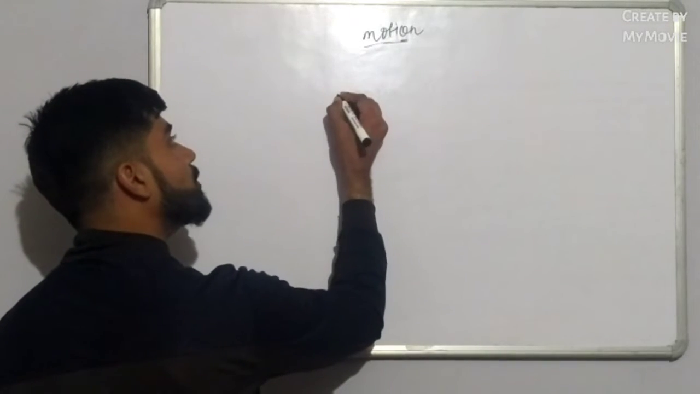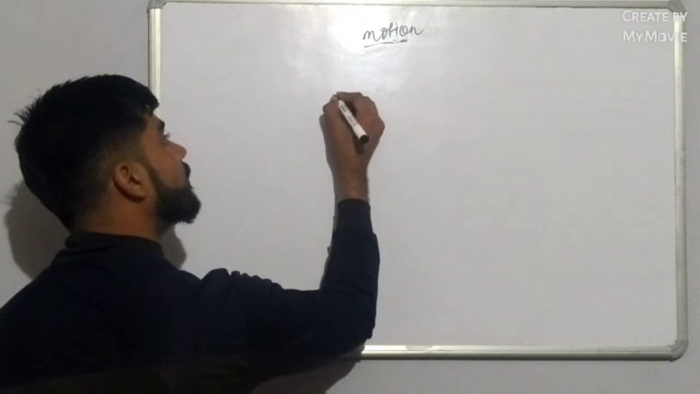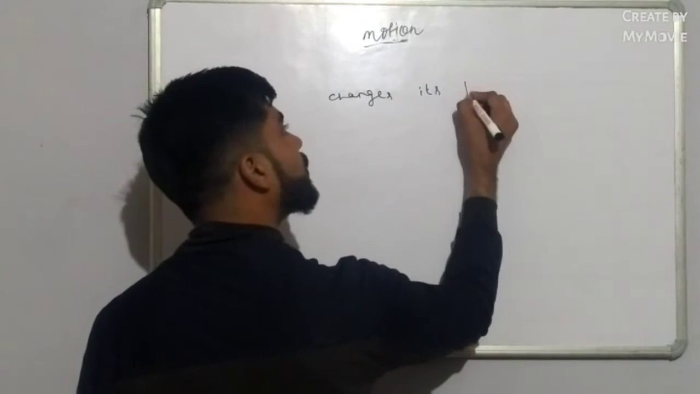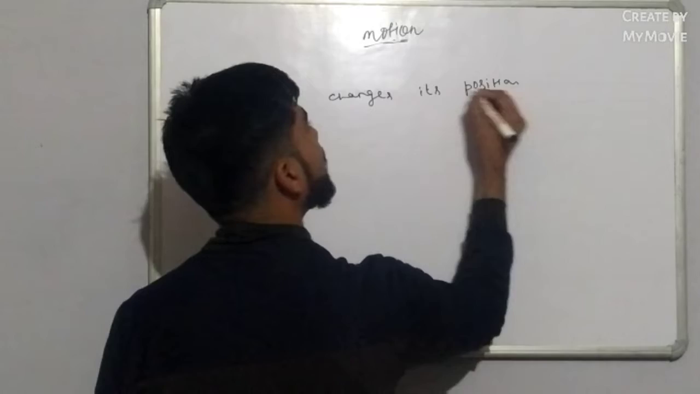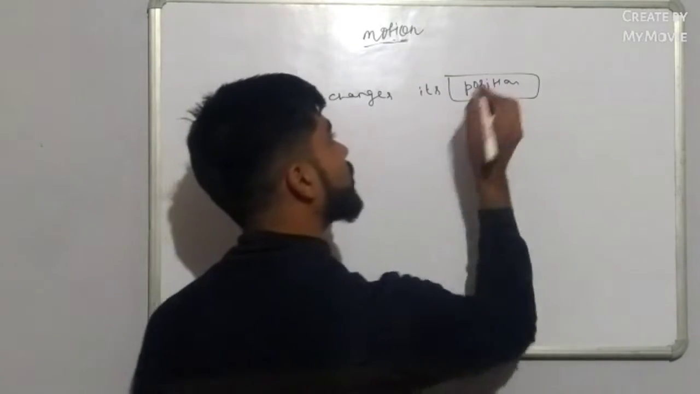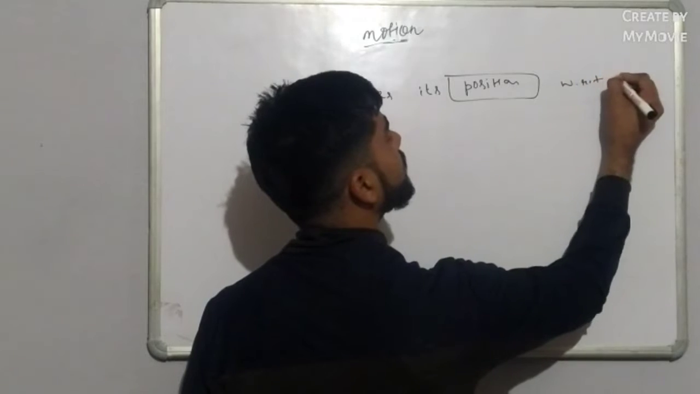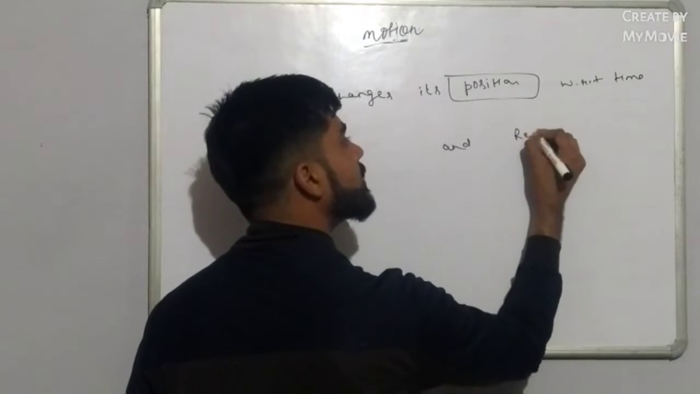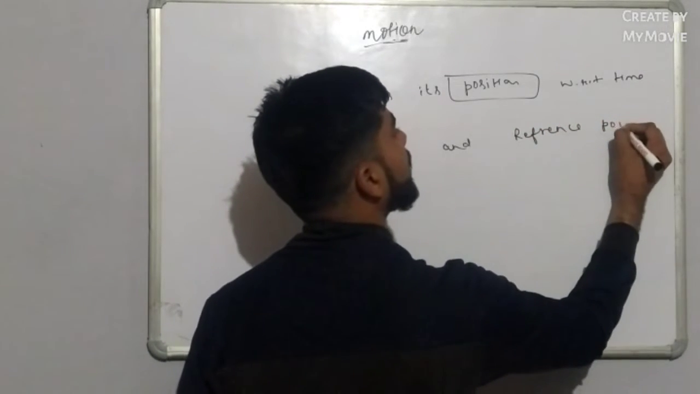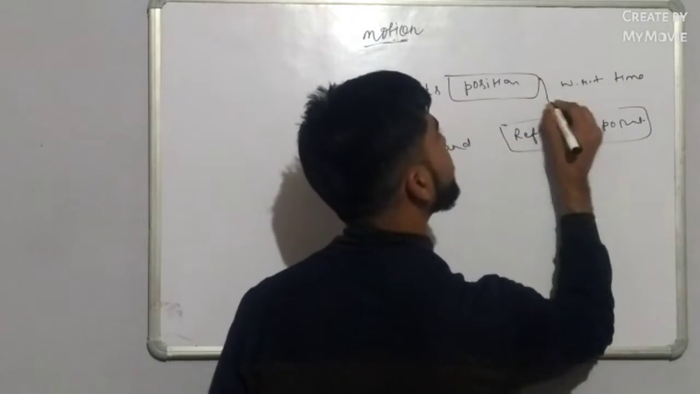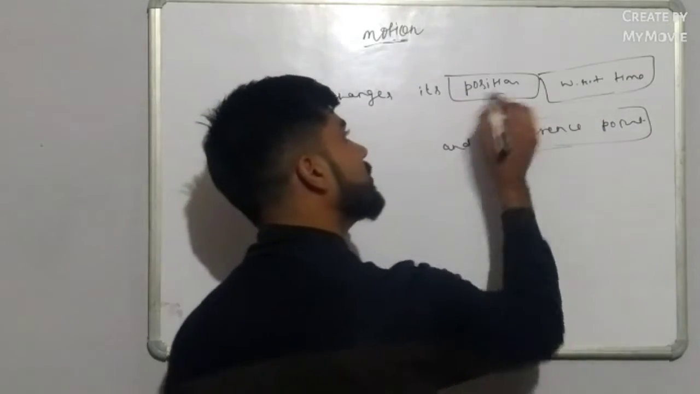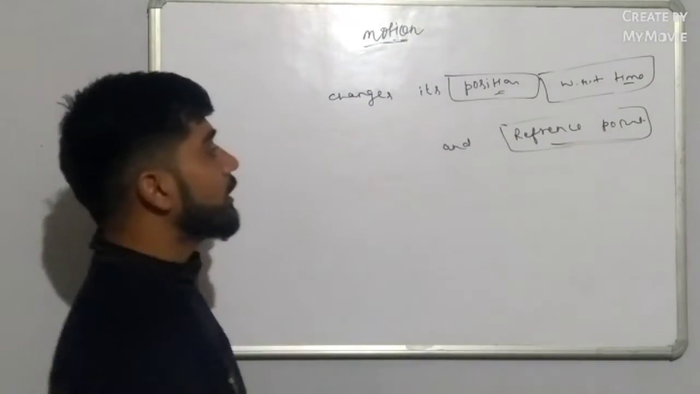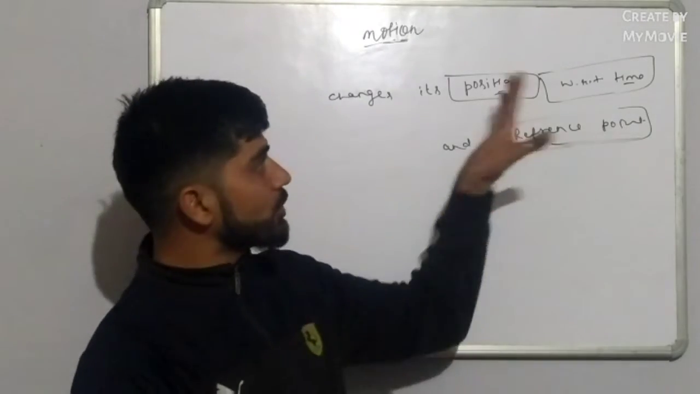Any object is said to be in motion if it changes its position with respect to time and with respect to a reference point. Keep in mind those three words: position, time and reference point. So let's find out the actual meaning of those three words.